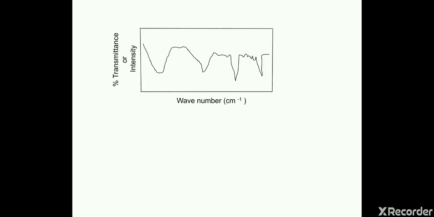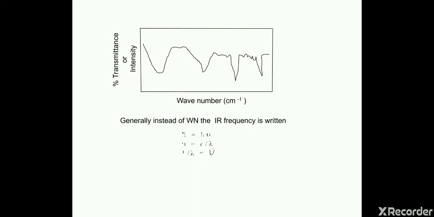Typically, an IR spectrum is plotted between wave number and transmittance or intensity. Wave number is taken on the x-axis, while percentage transmittance or intensity is taken on the y-axis. Whenever we read books, it is generally written that for a particular bond the IR frequency is this, but we plot a spectrum between wave number and transmittance.